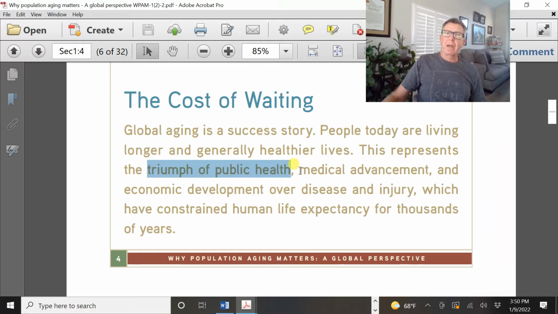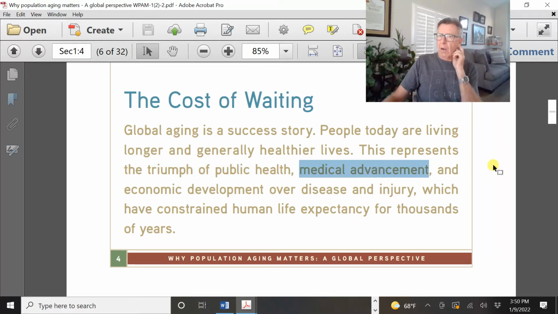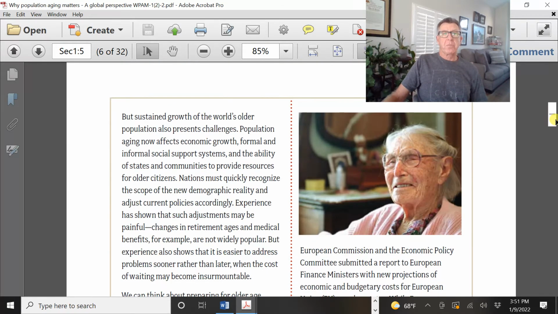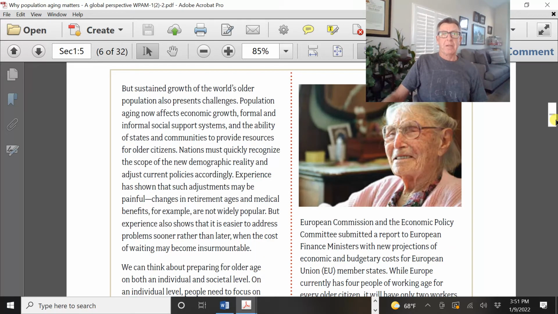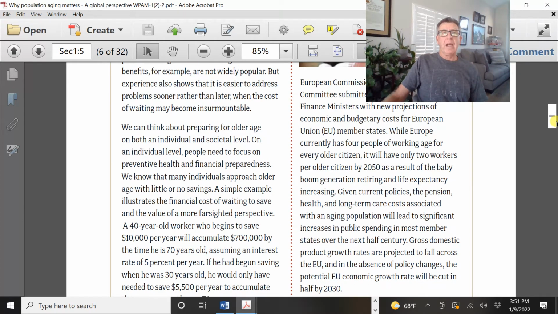A triumph of medical advancement, as we're going to see later on, some of the inroads we made in terms of cancer, diabetes, etc. So it's causing this big increase in life expectancy. As we're extending life expectancy, we've got to prepare for the fact that we're all going to live older. It is crazy to think.